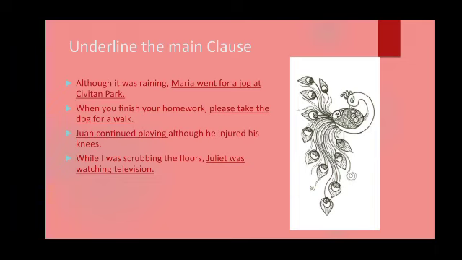So, the second part, Juliet was watching television. This part is meaningful. This has its own meaning. It can stand by its own. So, this is the main clause. Okay? I hope you will understand now the difference between the main clause and dependent clause.